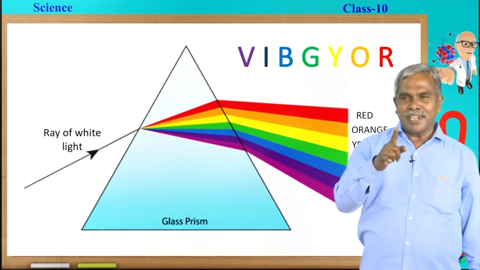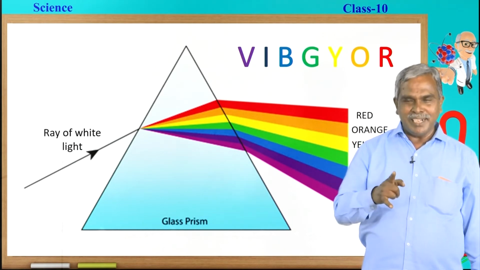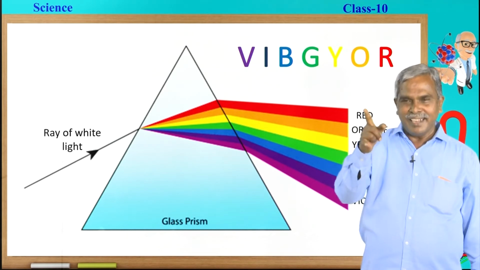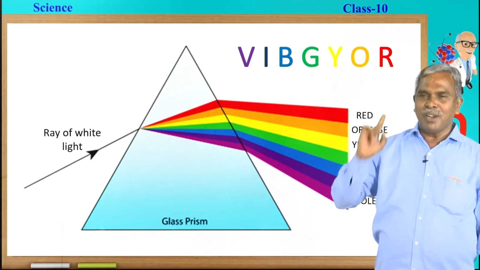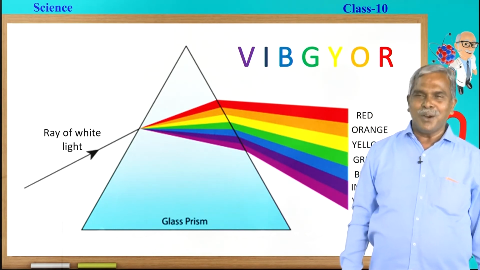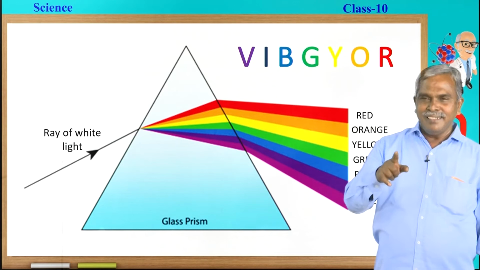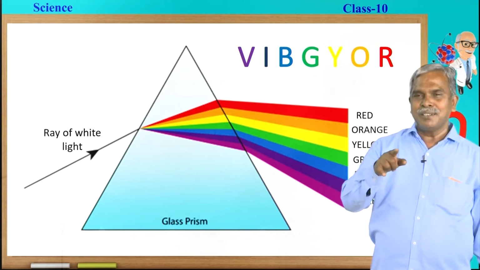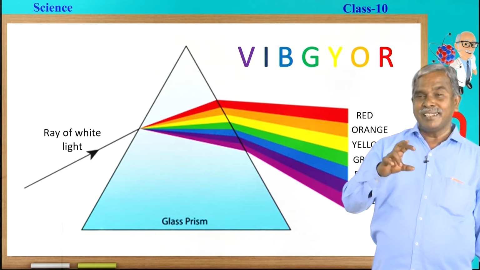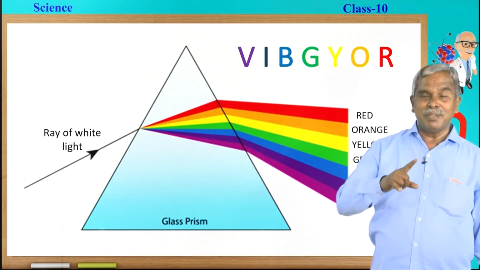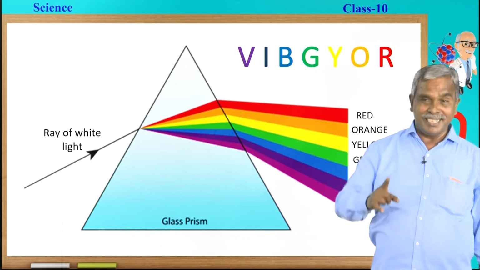The speed of red is more compared to violet, hence it bends less, the angle is less. But the speed of violet is less compared to all other colors, hence it deviates more. So, the angle of bending differs due to the speed.